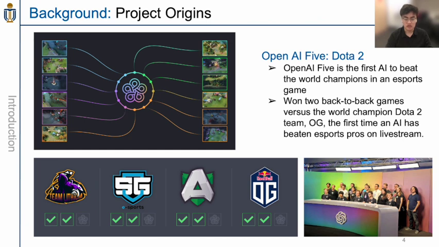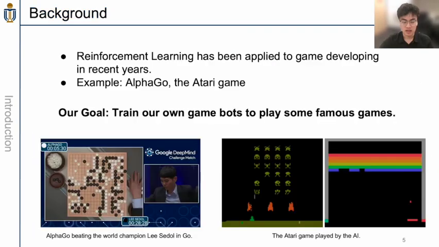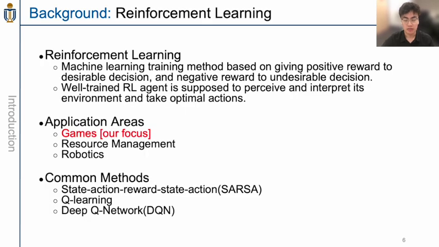We all know reinforcement learning is included, and also reinforcement learning is one topic for our course, so we planned to do this kind of project. We also know reinforcement learning has been applied to game development in recent years, with many examples such as AlphaGo and other games. Therefore, our goal for this project is to train our own game bots to play some famous games. Next I will introduce the background information about reinforcement learning and some games.